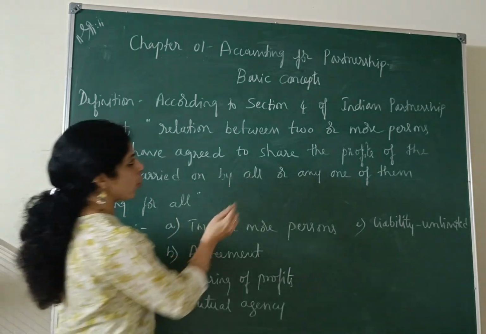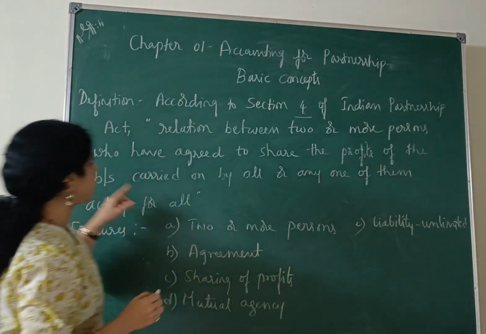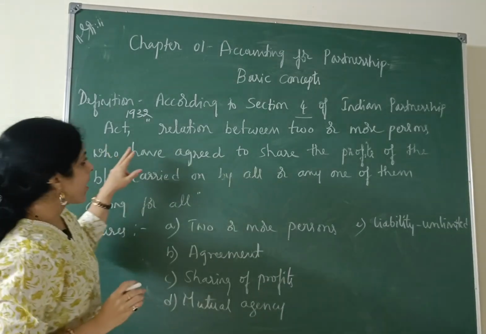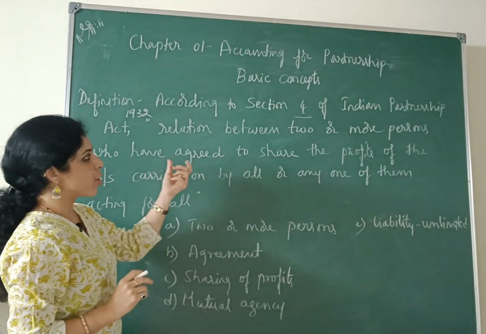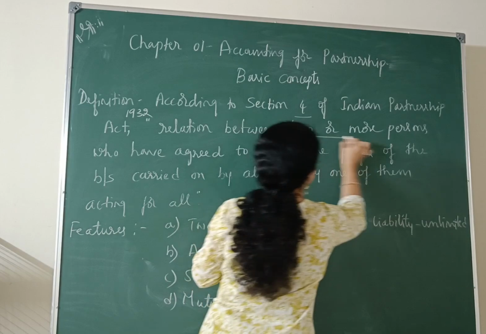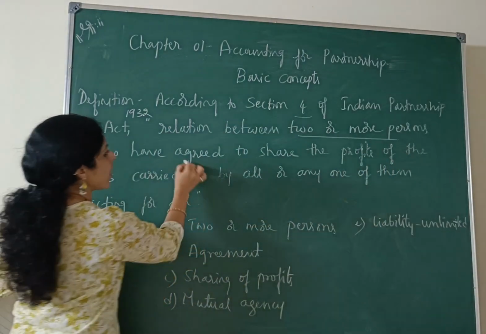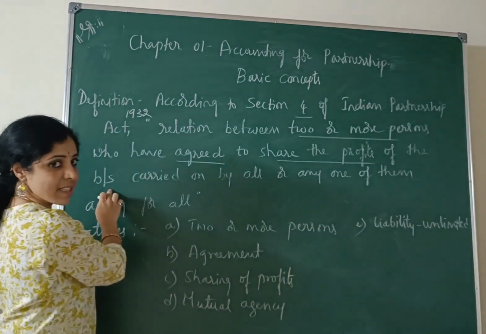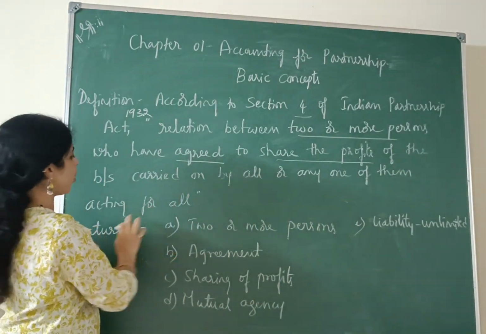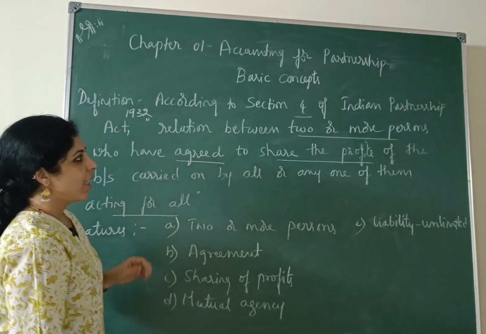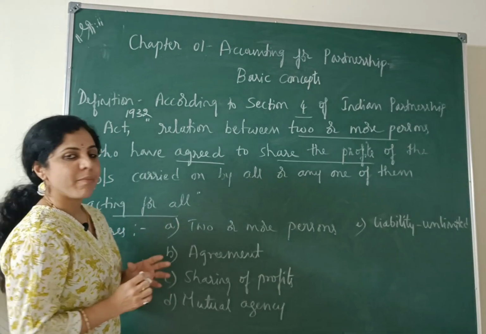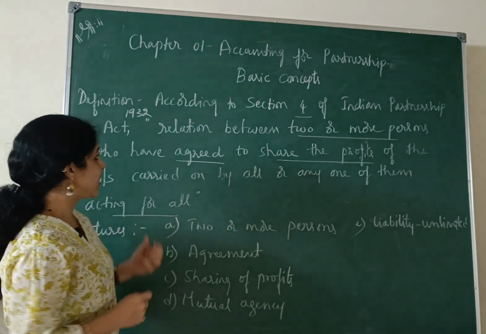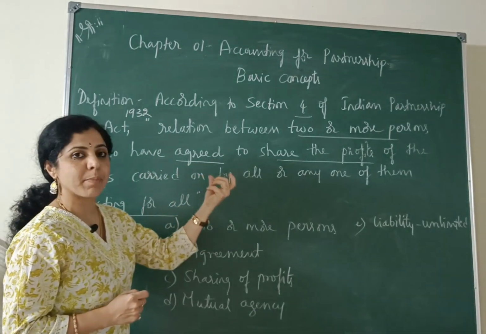According to Section 4 of the Indian Partnership Act 1932, this Act defines partnership as the relationship between two or more persons who have agreed to share the profits of the business carried on by all or any one of them acting for all. That means in a partnership business, there will be a minimum of two or more persons to start a business, and they have agreed to share the profits of the business.